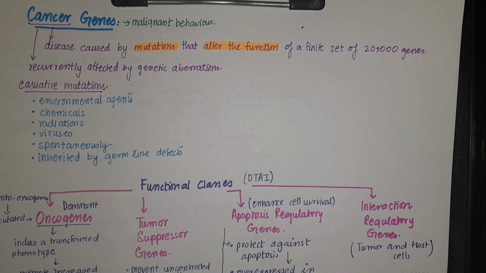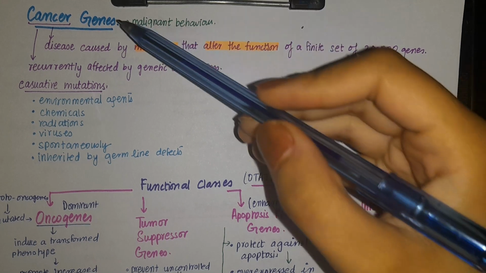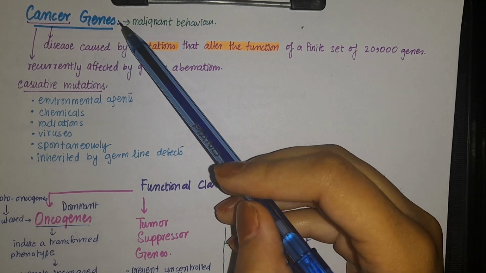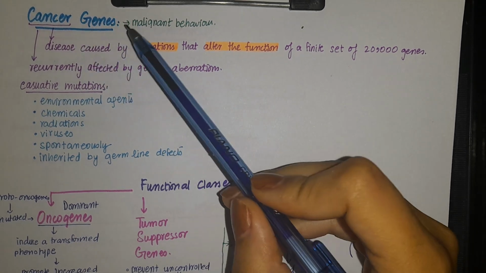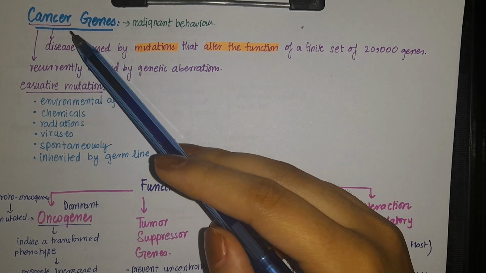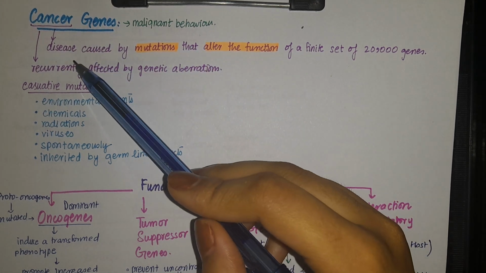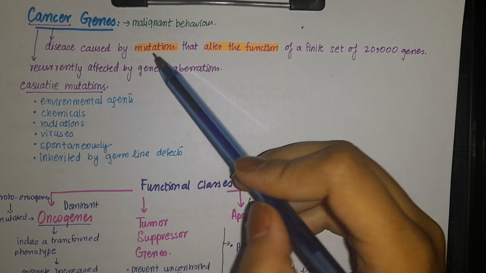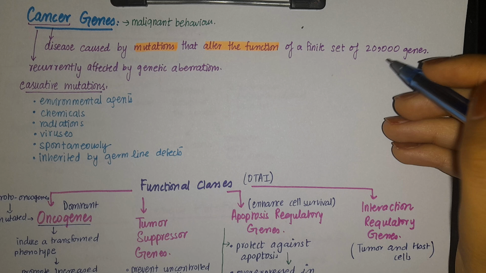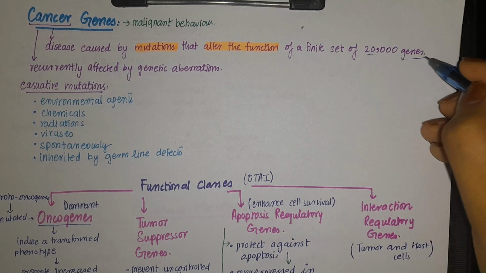So today we will talk about cancer genes. In this portion of the Robbins, we will generally talk about the genes that are responsible for malignant behavior of a cell. Cancer genes are the genes that cause disease by mutations, and these mutations alter the function of genes, from a finite set of 20,000 genes.